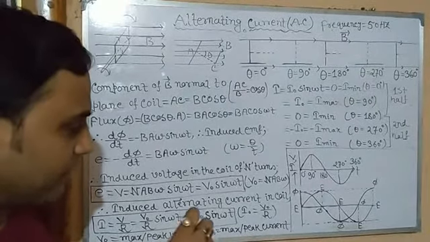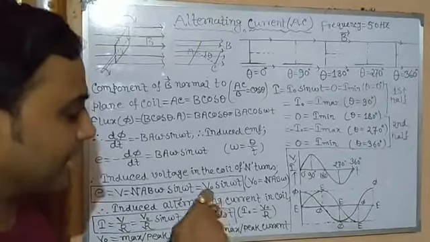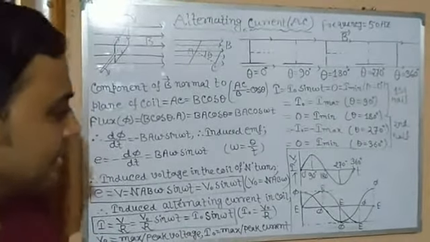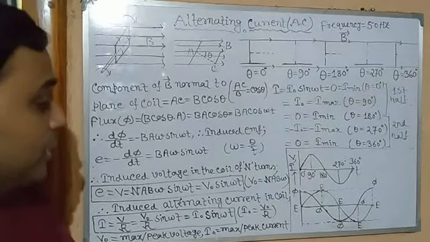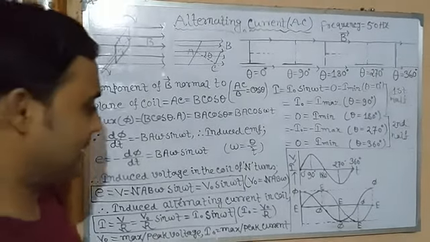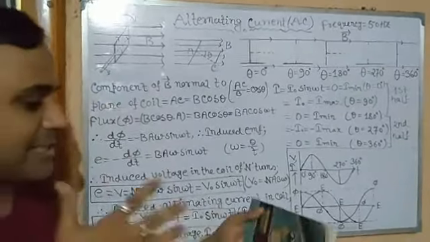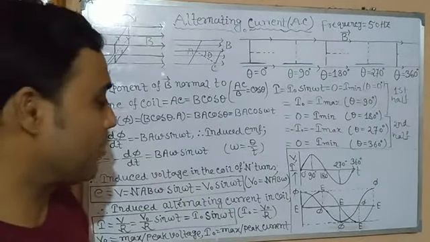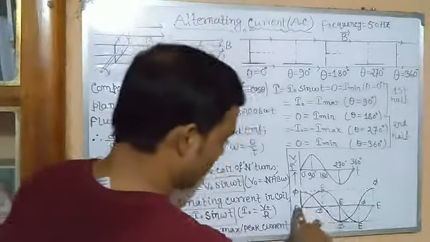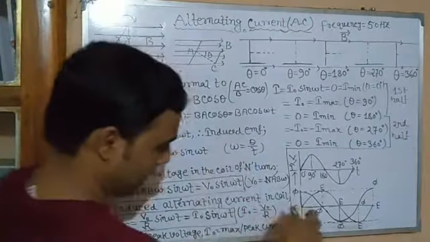It is very clearly and beautifully explained: the variation of induced EMF with the variation of flux. As I said, when the flux is maximum, current is 0, and when the flux is minimum, current is maximum. Opposite thing, isn't it? There are two graphs.